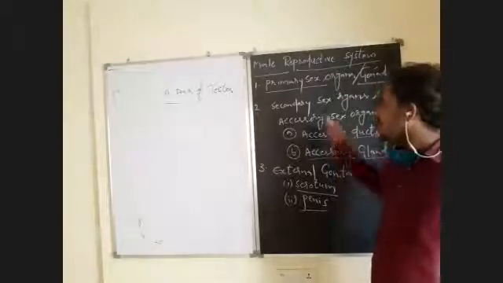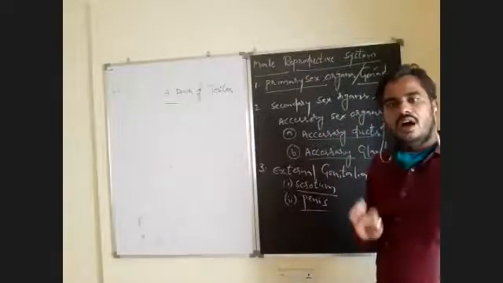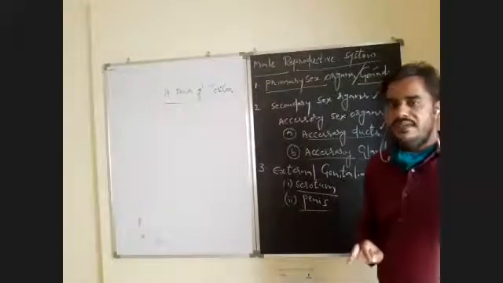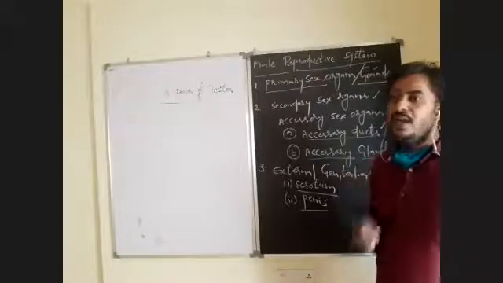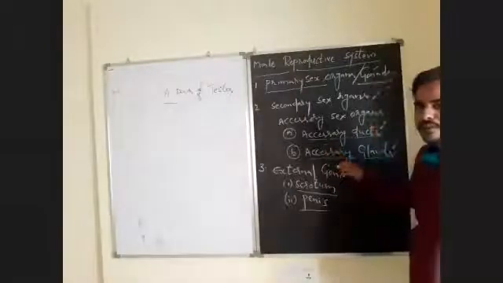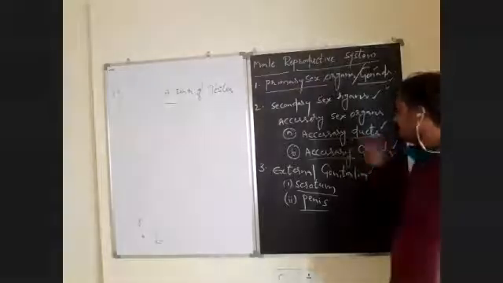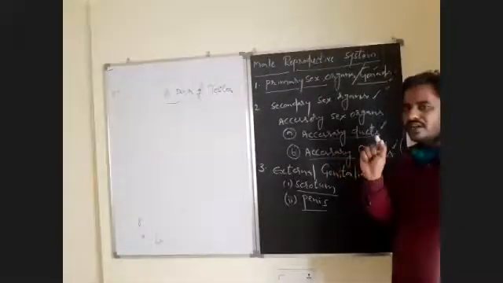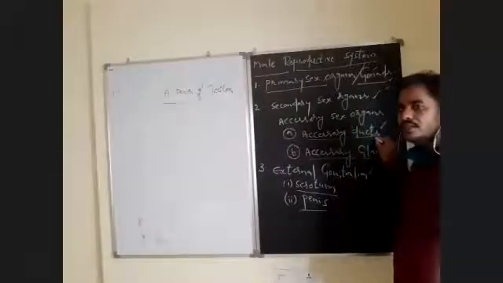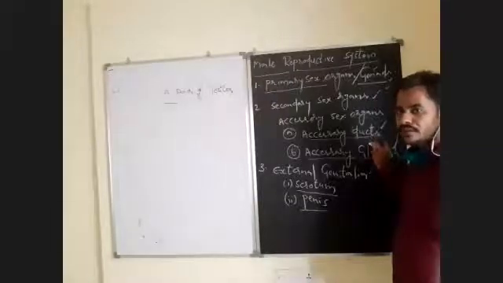And after that, secondary sex organs. These cannot be involved in the production of gametes or reproductive hormones, but these are essential for the transport of gametes, storage of gametes, and also nourishment of gametes. These are of two types in male human being: accessory ducts and accessory glands. You know what is the duct? A short vessel-like structure. That means these accessory ducts are useful for the transport of spermatozoa and also for the storage of spermatozoa.